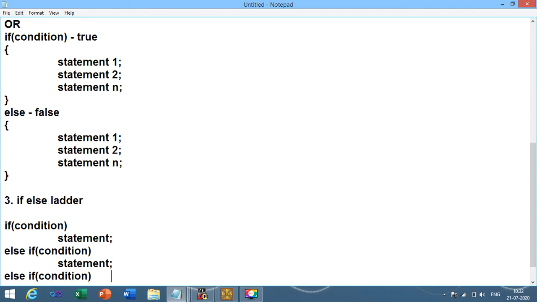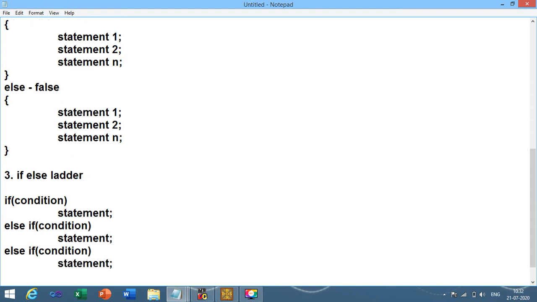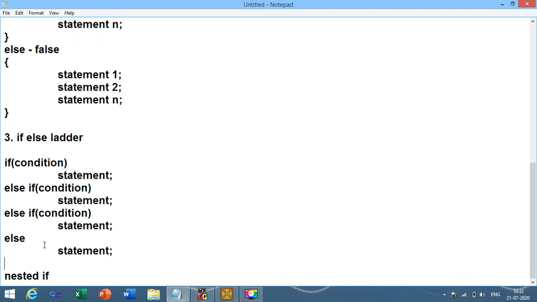Here you can write a number of else if, but remember one thing, there is a rule that if a number of conditions are there, you need to write at least one else statement. With else you do not need to give a condition.